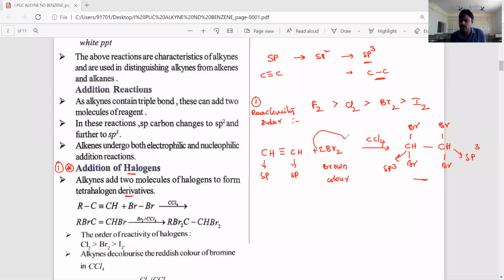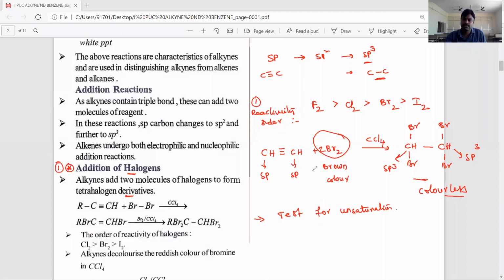Now the bromine is brown in color, and the product is colorless. That's why addition of bromine to alkenes or alkynes is used as the test for unsaturation. This reaction is useful for the test for unsaturation. Okay students, this is very important.